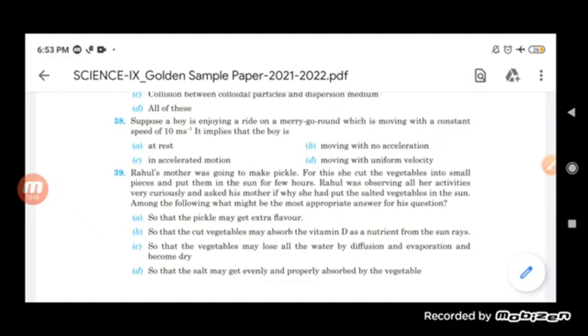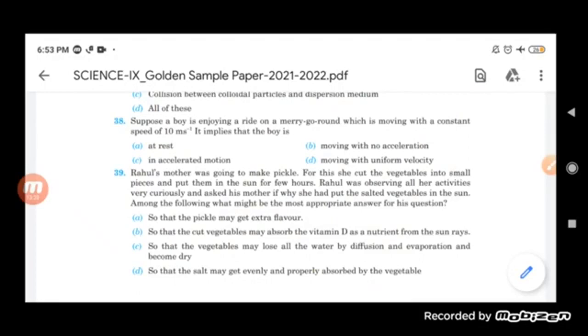Rahul asked his mother why she had put the salted vegetables in the sun. Let us see the options given here. First, so that the pickles may get extra flavor. Second, so that the cut vegetables may absorb vitamin D as a nutrient from the sun rays. Third, so that the vegetables may lose all the water by diffusion and evaporation and become dry.